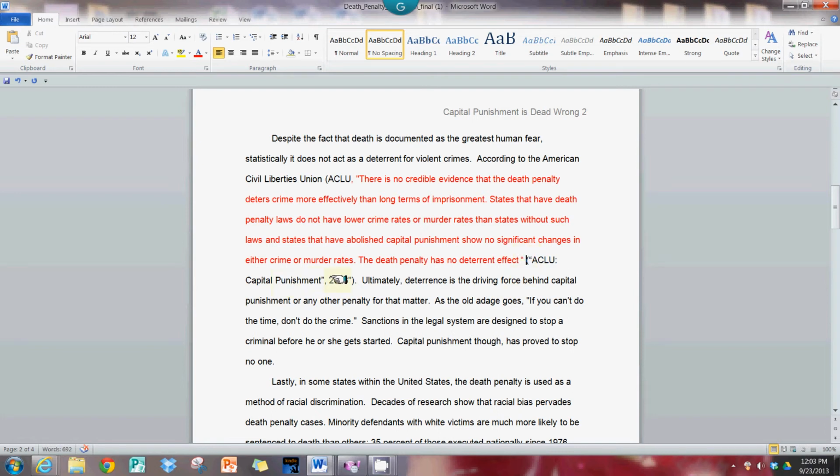Then we have the information within the parentheses that indicates that this is a source, and this material then in its expanded form is on the reference page, and I make sure that that has happened when I grade. This information in the parentheses is usually the author's name, then the year, then the page number. But if we don't have an author's name, we then go to the next available item, which in this case is the title of this article, and it does have the quotation marks around it. This article evidently did not have a page number, so we don't have that.